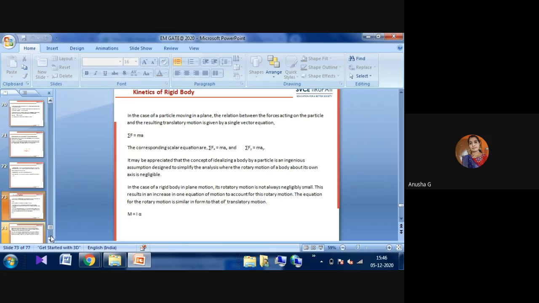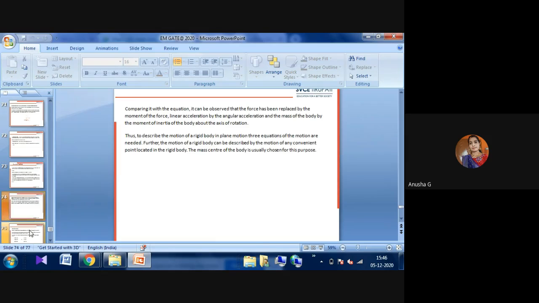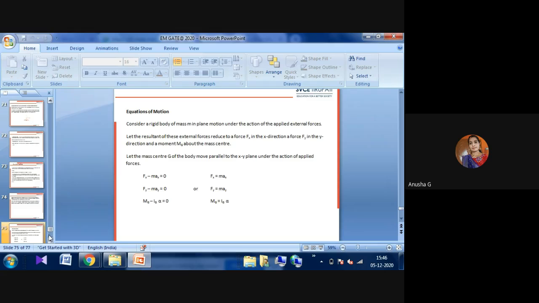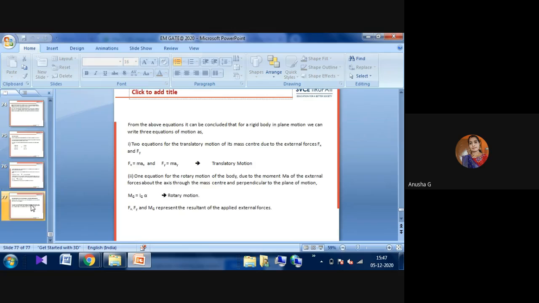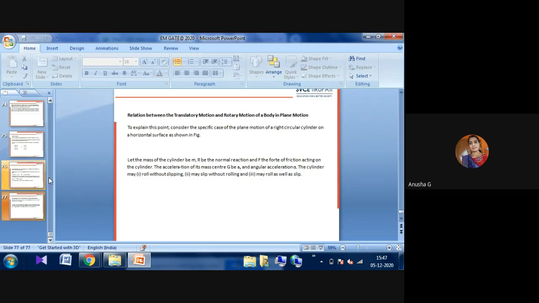Next, sigma F x equals m a, meaning we consider the forces here. The main equation is F x minus m a x equals 0. That is one of the conditions, depending on the equation of motion that we have to consider for our engineering mechanics. These are the main important terms we have to learn in engineering mechanics basics.